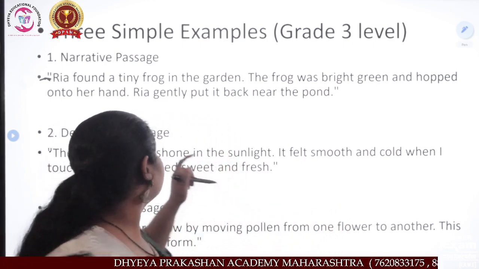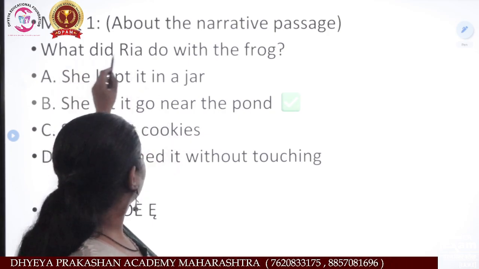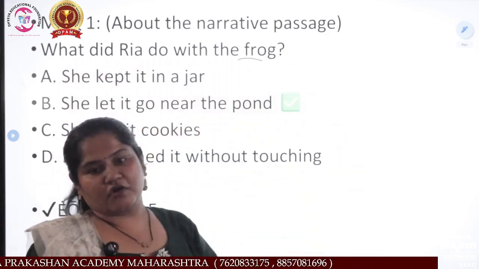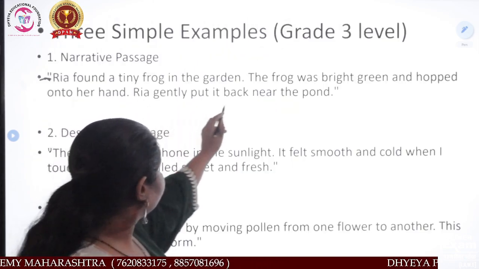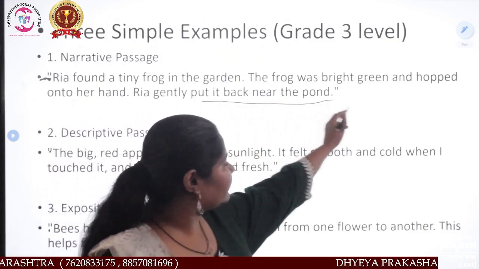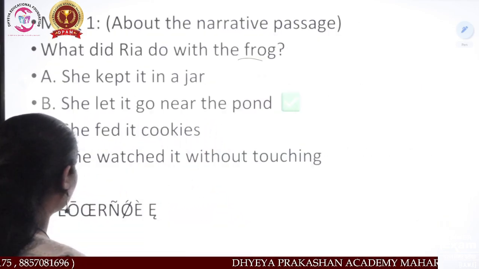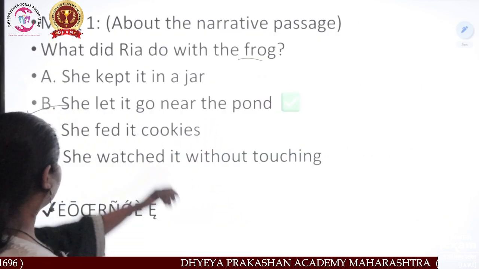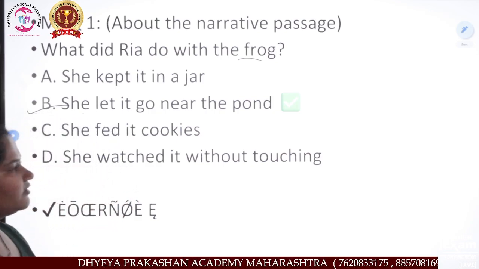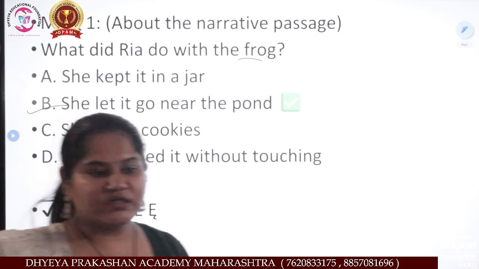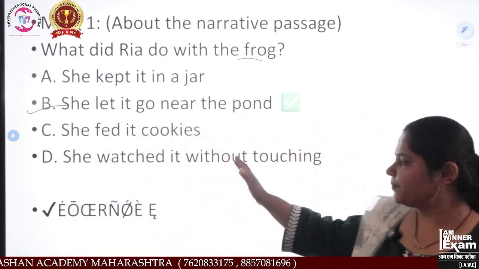What is the question? What did Ria do with the frog? She put it gently back near the pond. So, do we have this option? Yes, we do. The option is she let it go near the pond.